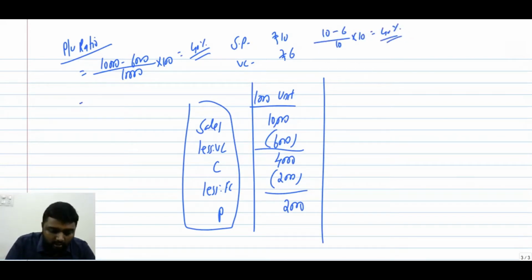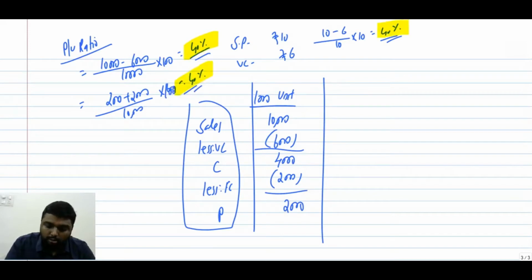Another equation we have discussed is F plus P, that is 2,000 plus 2,000 divided by 10,000 into 100.